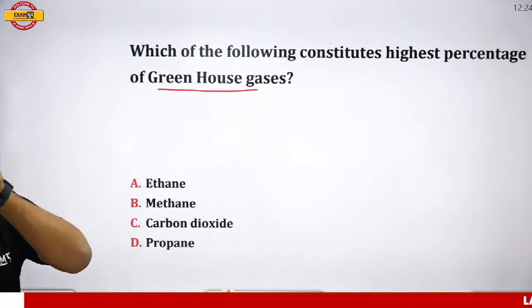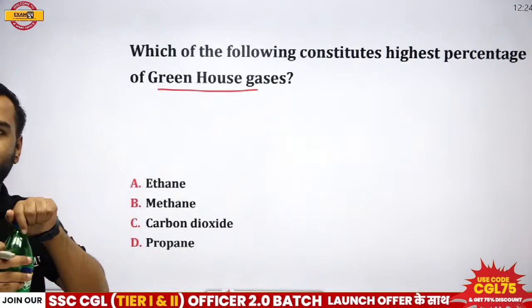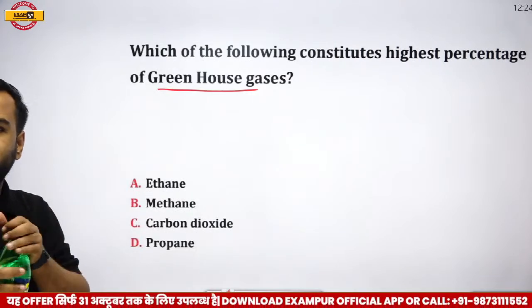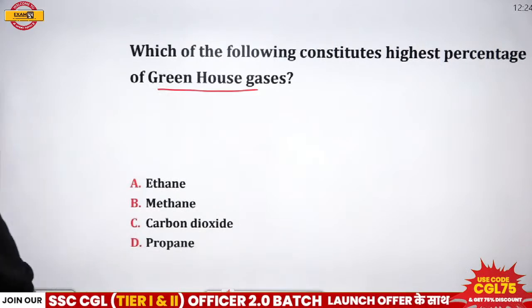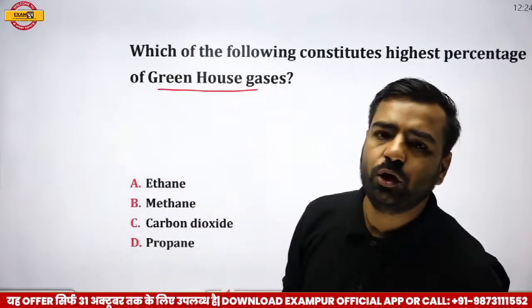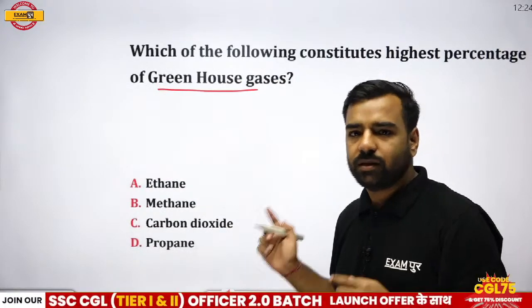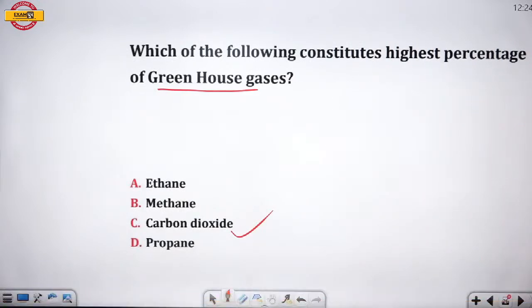So Albertson is going with CO2, that is option number C. Vinod is also going with CO2. Albertson has C answer. Prajwal has C answer. Akhilesh is going with methane. No. Akhilesh, please remember, here CO2 is going to be the correct answer. See, the maximum highest percentage is from CO2. So yes, carbon dioxide is going to be the correct answer. That is option number C.